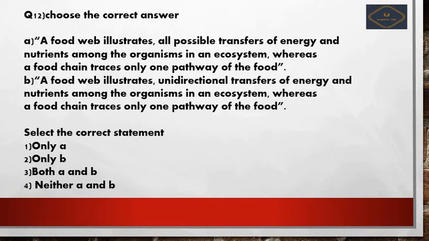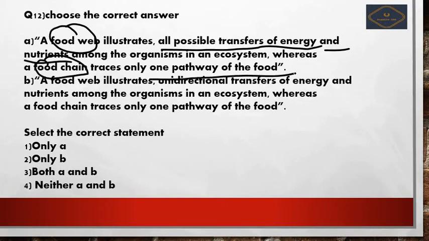Here first of all he is speaking about the food web. Second, he is speaking about all possible transfer of energy and nutrients among the organisms in an ecosystem, whereas a food chain, he is next speaking about the food chain, traces only one path of the pathway of the food, right? So according to me there is nothing wrong in this option, so option number A is correct.